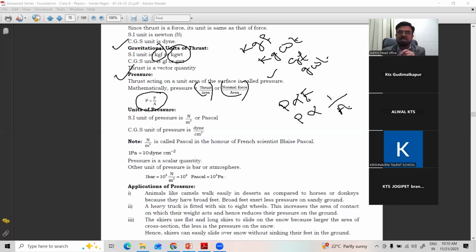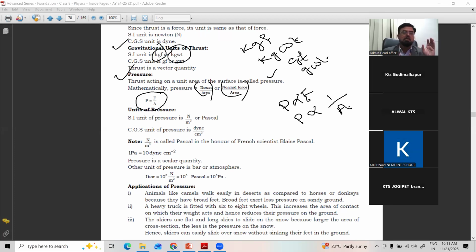There are many examples, for example, a nail. When you drop a nail into water, as the nail has less area, it will sink. But a ship has a larger surface area. Because of the larger surface area, pressure is less on it compared to the nail. Because of that, it will float. Very important. Many examples will be given, and many applications you can see. But simply you have to understand that pressure is thrust per unit area, or force acting on a body in a particular area.